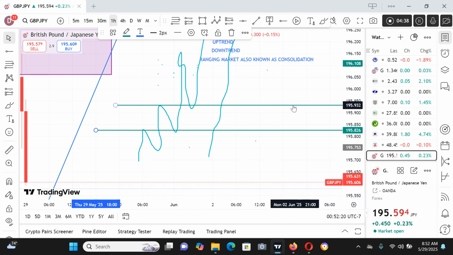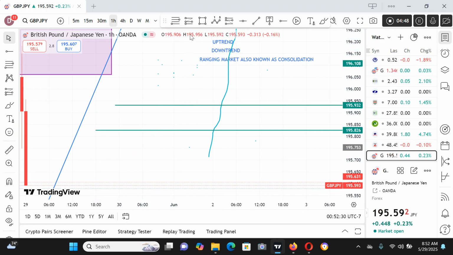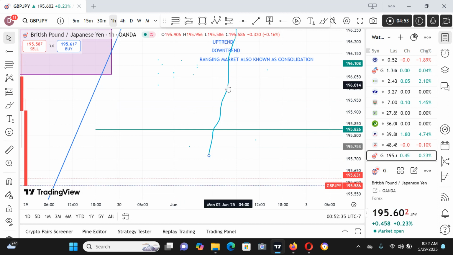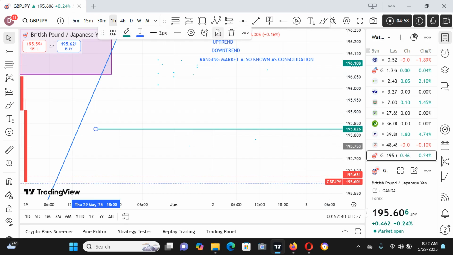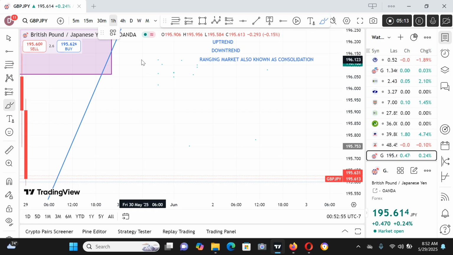All right, so let's proceed to the second type of market structure, which is called the downtrend. The principle guiding the downtrend states that for the market to be considered to be in a downtrend, it must always create lower lows and lower highs. The market must always create what?